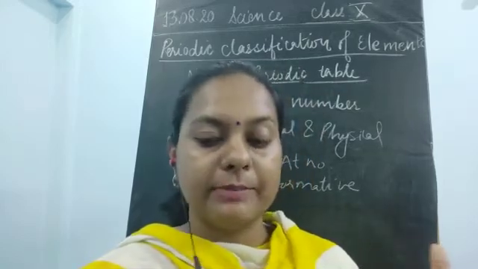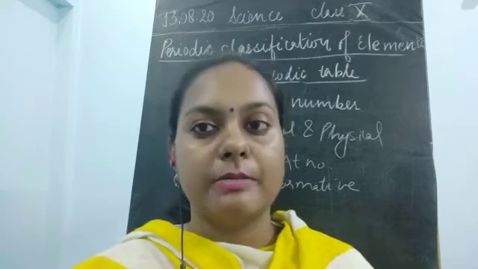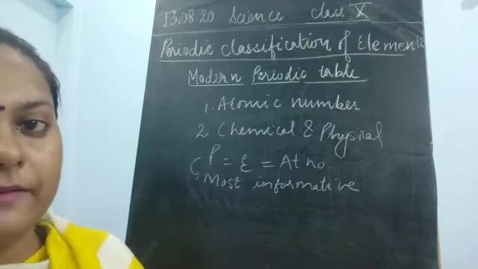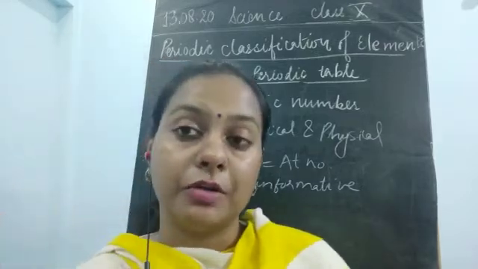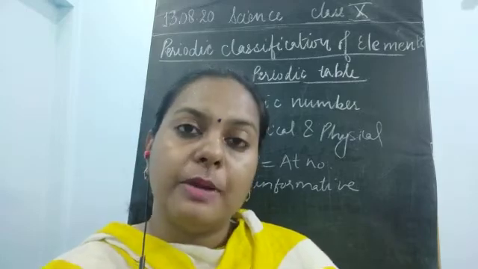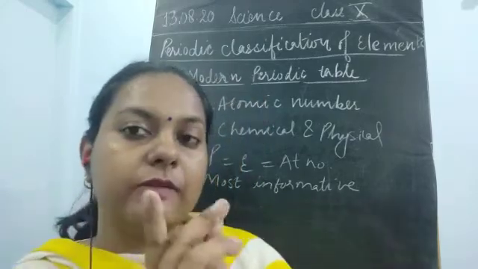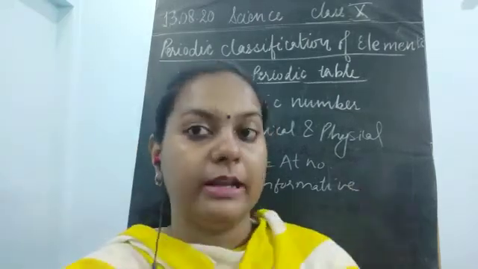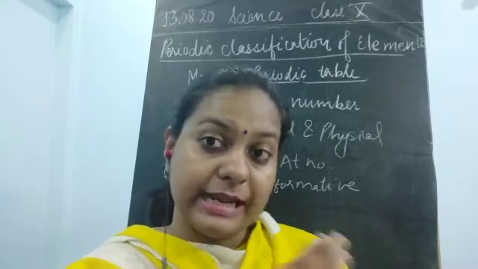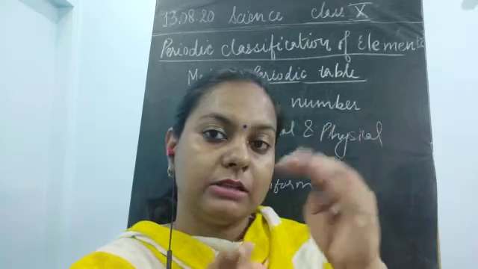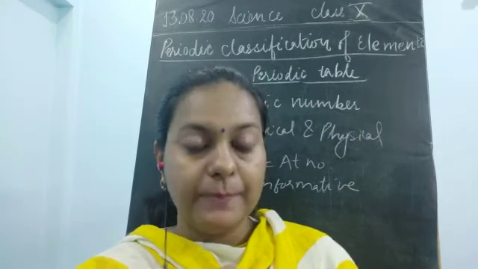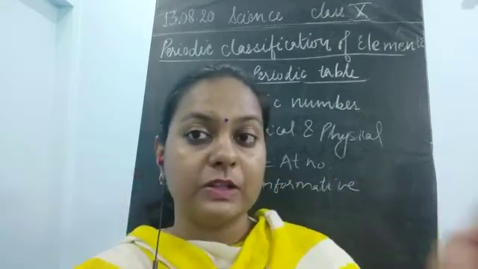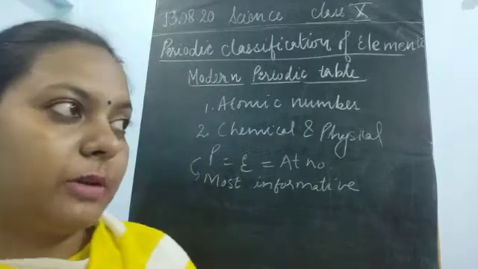So this was a very good concept, to discard the idea of taking atomic mass and rather take atomic number. Why? Because the atomic number was increasing one after another, elements were placed in increasing order of atomic number, but in atomic mass lots of variation was coming. So this was the first thing changed in the modern periodic table: Moseley left the concept of atomic mass and introduced the concept of atomic number, because of which the gap between the atomic masses was reduced.